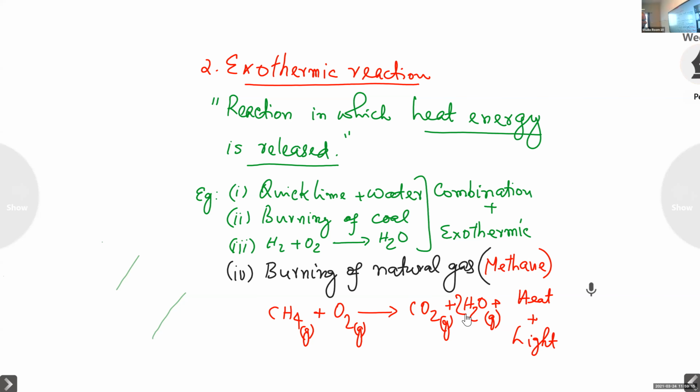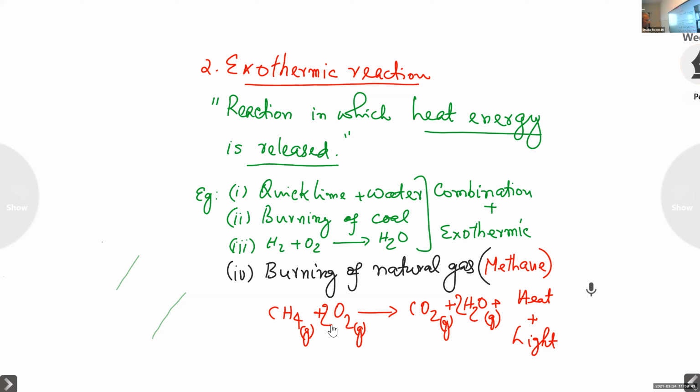Adi, you complete oxygen. On the right hand side, how many oxygen in total? 4. Yes. CO2 has 2 oxygen, 2H2O has 2 oxygen, so the total is 4 on the right hand side. So on the left hand side, 2 O2. And the carbon is already balanced. And that is the balanced equation.